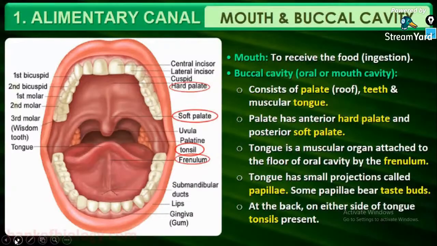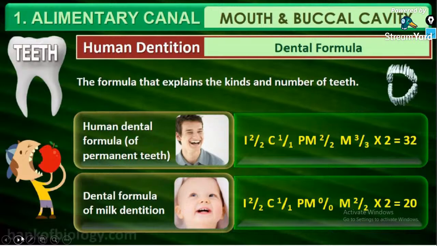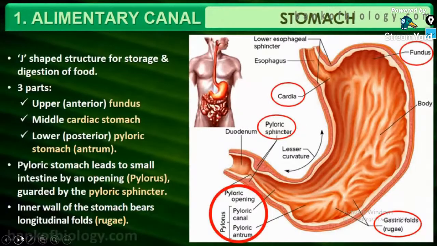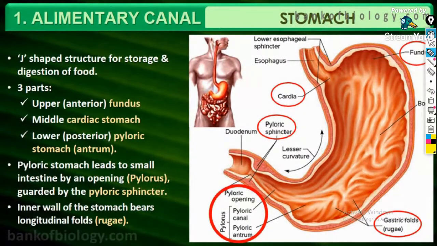So today we will be discussing a brand new topic, a continuation of the last class. We will be discussing the stomach and its associated parts.